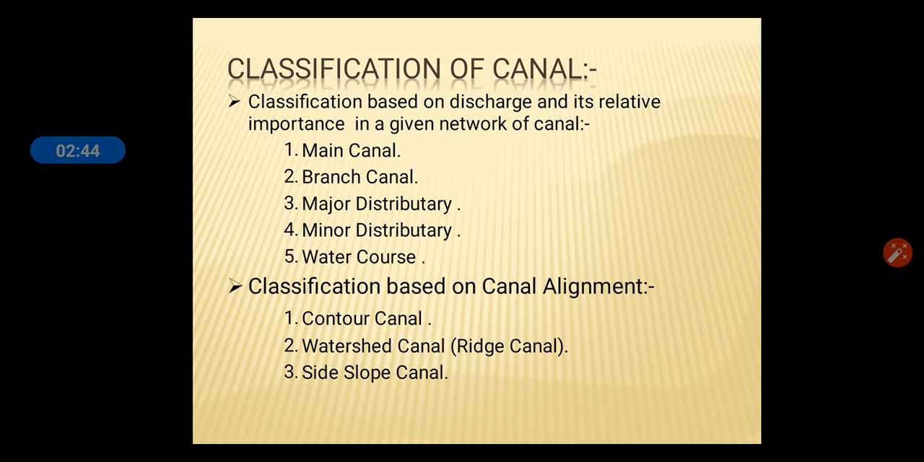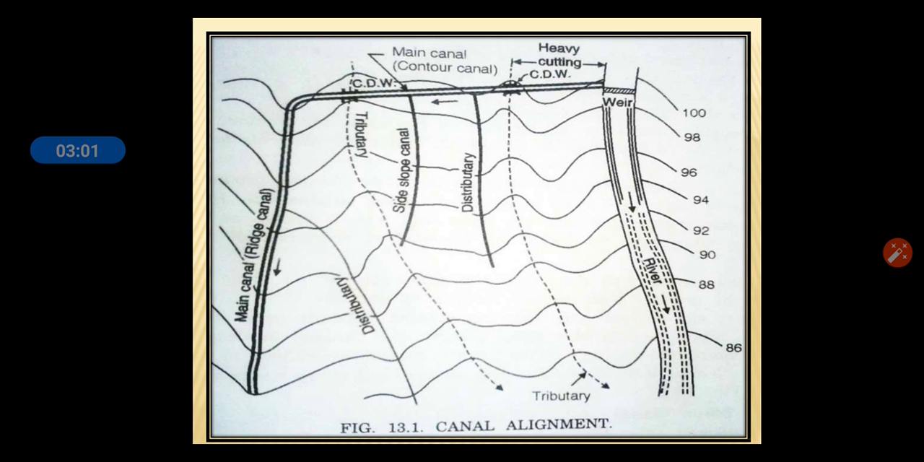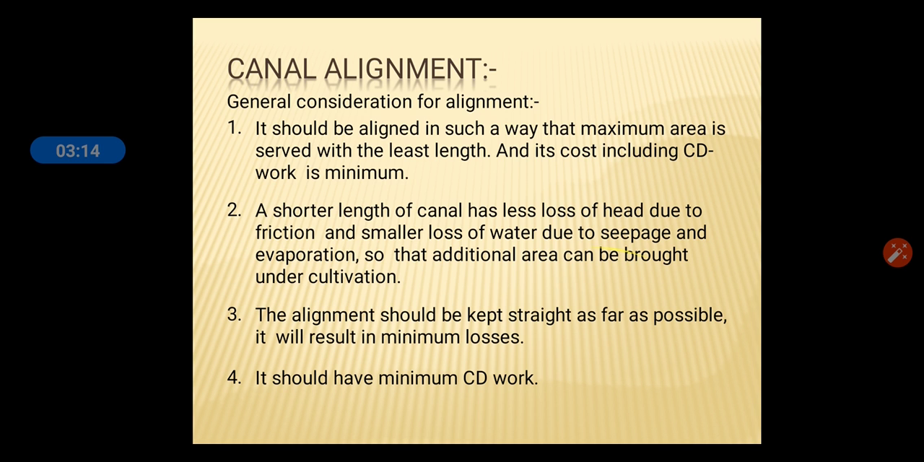Classification based on canal alignment. First one is contour canal, second one is watershed canal, third one is side slope canal. These types of canals are based on the geographical and geological condition of the surface. The diagram shows main canal, canal on ridge, distributaries, minor distributaries, major distributaries, source, etc.